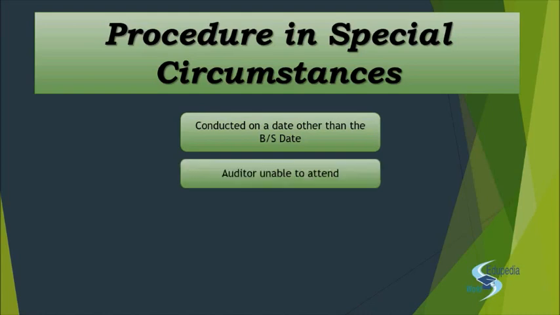Then moving ahead, if the auditor is unable to attend the inventory count. For example, in a practical situation, if the inventory count is being conducted on 31st December or 31st March, your audit begins only in April after the financials have been frozen. So physical inventory count is actually performed beforehand, before starting the audit. At that point of time, maybe the auditor is involved with other engagements with other clients, and suddenly the client gives them a call. Sir, tomorrow we have the inventory count.